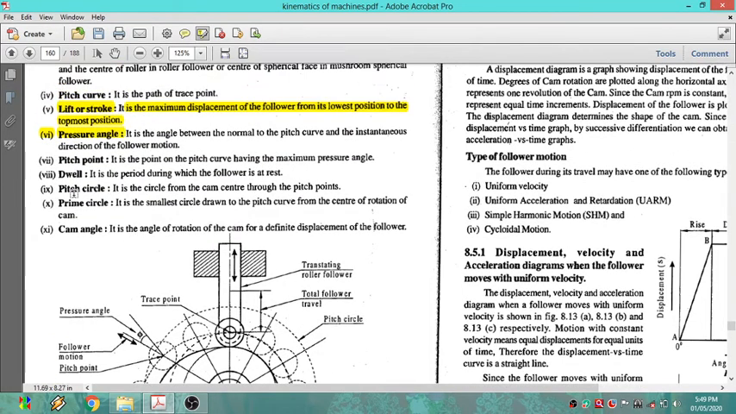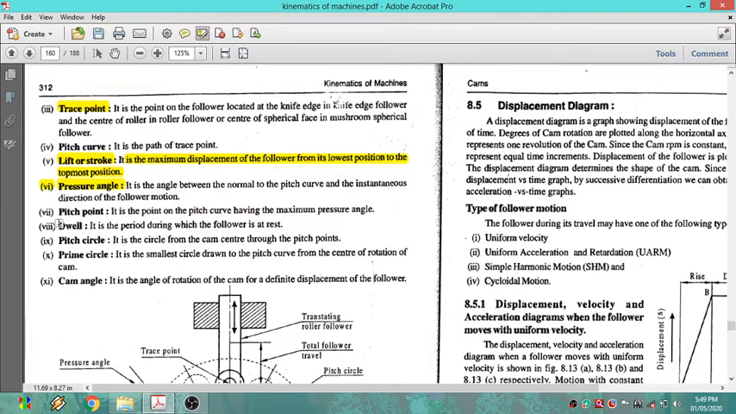Okay, now dwell. It's a very important term I have used. We have to focus on that. Dwell is nothing but what? Dwell is the period during which the follower is at rest. In this period, the follower is at rest at that position only. There is no movement of the follower. Only the cam is rotating, but the follower will not move. It will stay at that position only. So that period you can call a dwell.